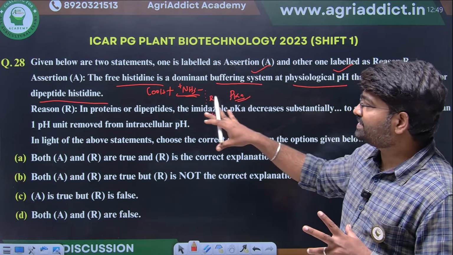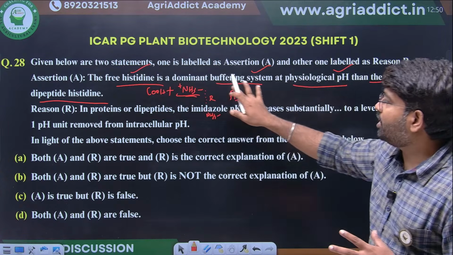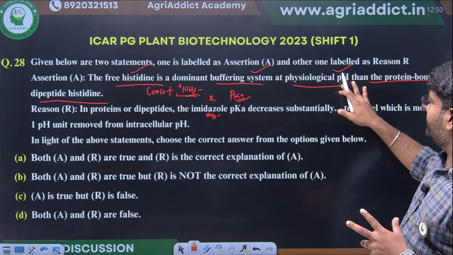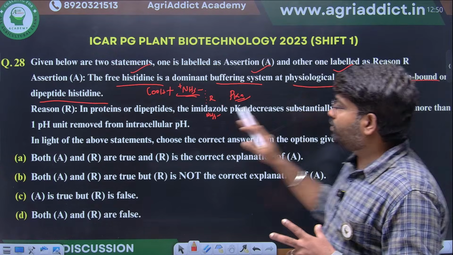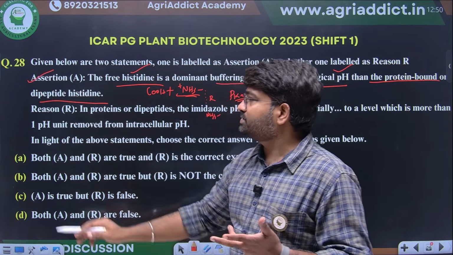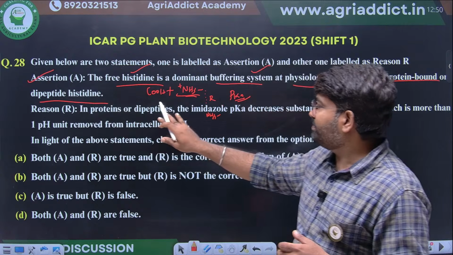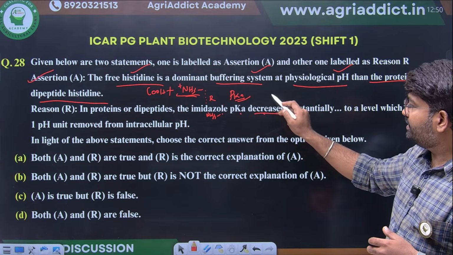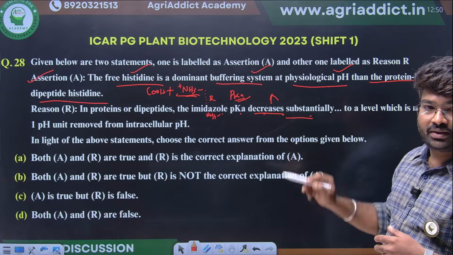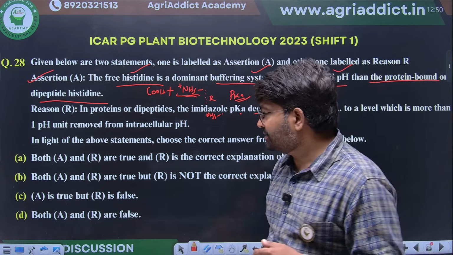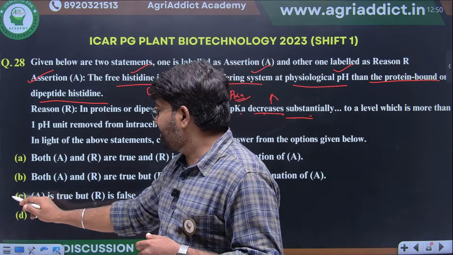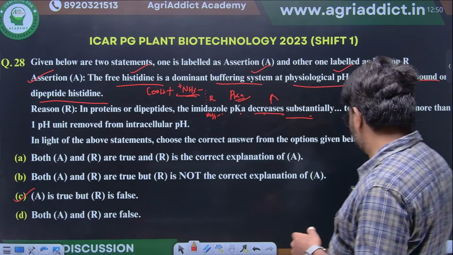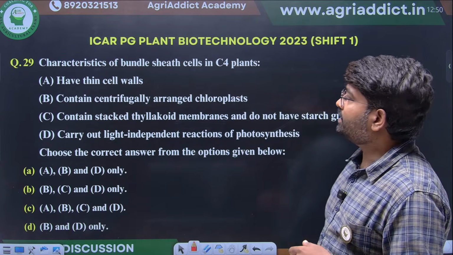This concept is clear. So, free histidine is a dominant buffering system at physiological pH. Then the protein-bound or dipeptide histidine. Yes, this is true. In proteins or dipeptides, the imidazole pKa decreases. Why? No, it will increase. Correct? So, A is true and R is false. This is the correct option.